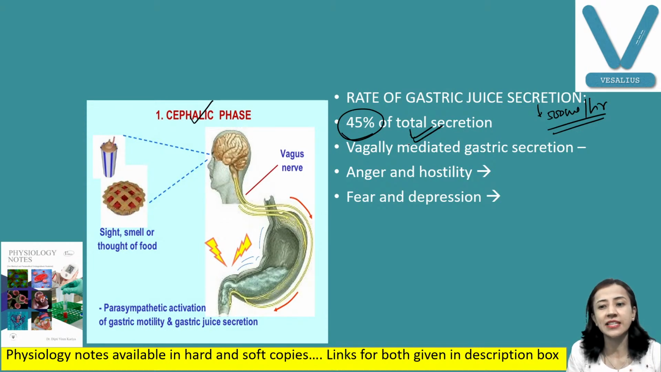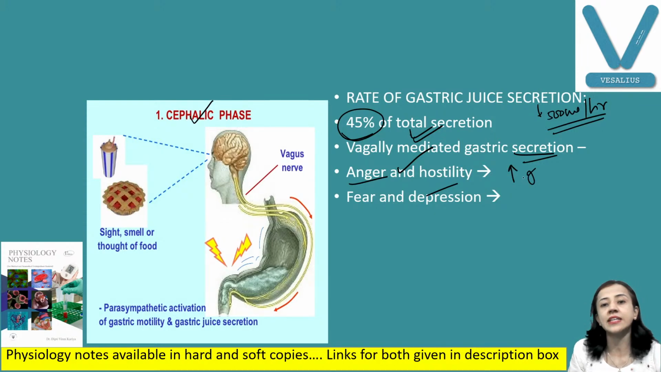45% of total gastric secretion is by the cephalic phase. This is a vagally mediated gastric secretion, so it is affected by emotions because it is concerned with the cerebral cortex, hypothalamus and amygdala. So you can say that if there is anger, emotions and hostility, gastric acid secretion increases.